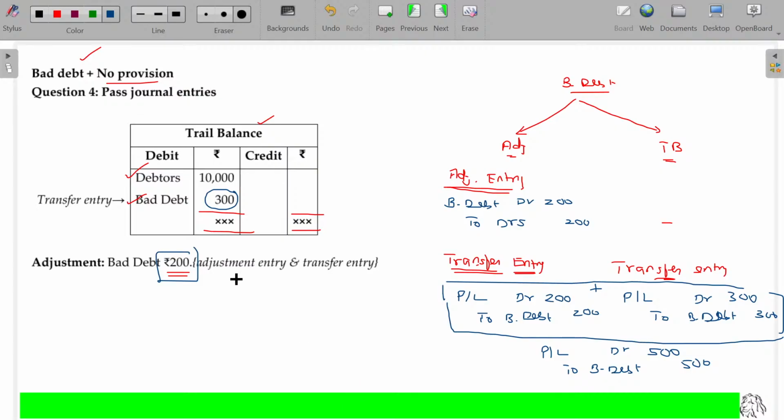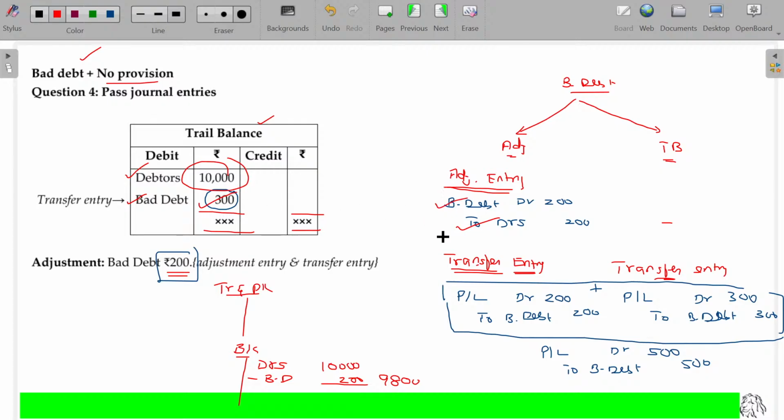Now, on preparation of trading and P&L account and balance sheet. Trading and P&L account and then balance sheet. What happens? We have debtors in balance sheet, asset side, the value being 10,000. Because of this journal entry, debtors is subtracted by the bad debt extent, 200 rupees. Then the new balance in debtors in the balance sheet being 9,800.